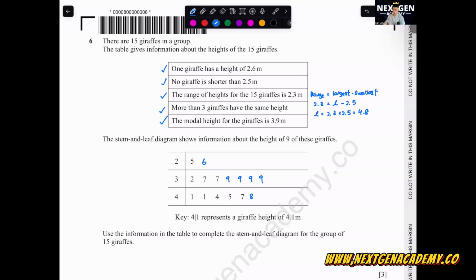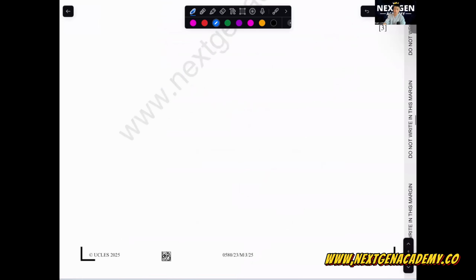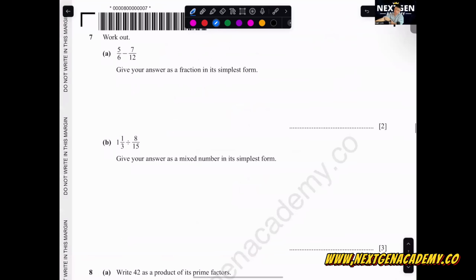Okay, let's go to question 7. Fractions: 5 over 6 minus 7 over 12. Give your answer as a fraction in its simplest form. First one, 5 over 6 minus 7 over 12. We are going to multiply by 2, multiply by 2. This will be 10 over 12 minus 7 over 12, which is equal to 3 over 12. Divide both by 3, we'll get 1 over 4.